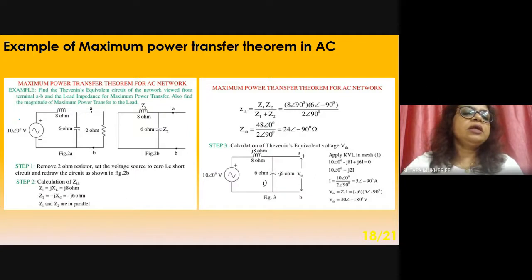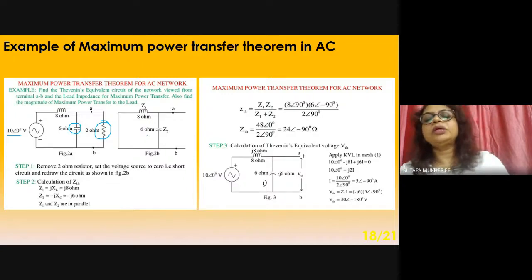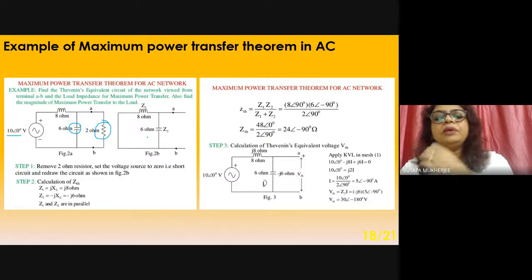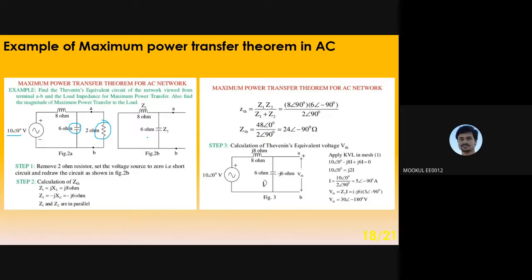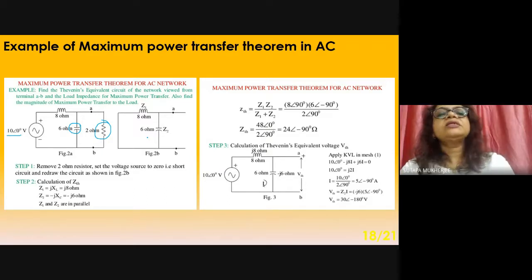This is 10 volt, angle 0, 8 ohm, 6 ohm capacitive value, and this is 2 ohm. I think it will be clear if you go through the solution step by step. So this is your homework, an example of maximum power transfer theorem in AC.